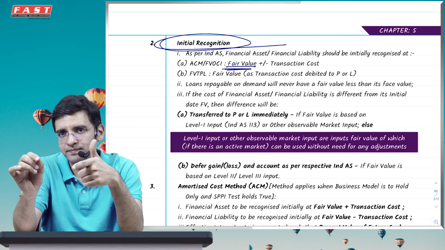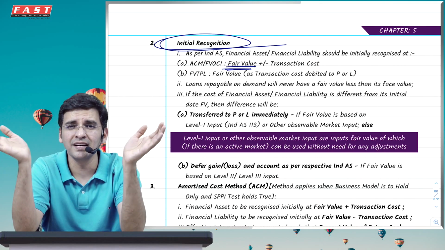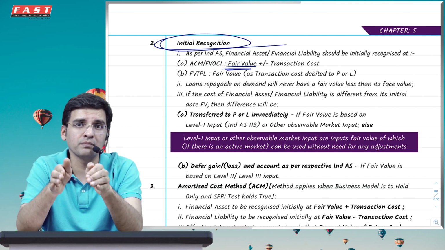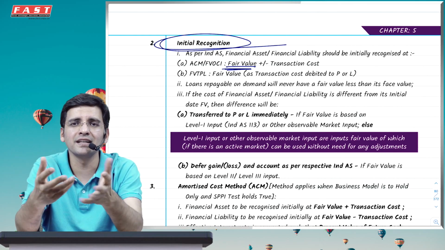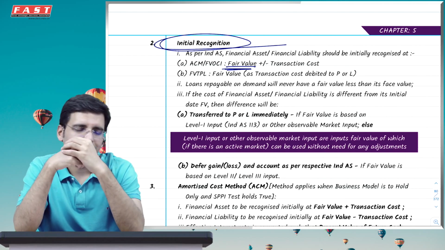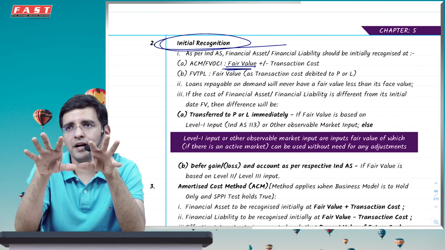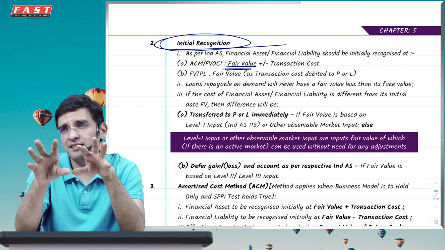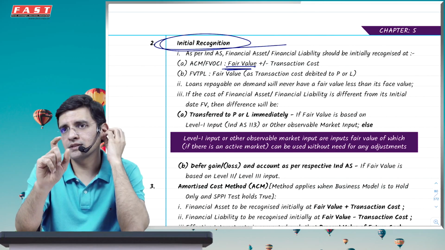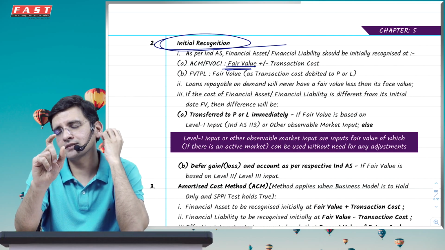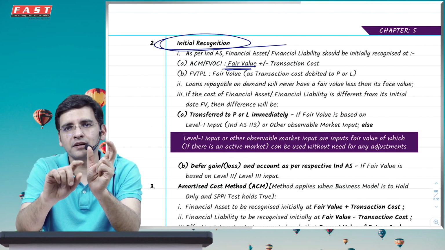Fair value means fair value measurement. Ind AS 113 says fair value is the price at which an asset could be sold or a liability could be settled in an orderly transaction between market participants. That means in a market which has an active number of buyers and sellers who are regularly trading and dealing in those assets and liabilities or securities. So in such a market, like a stock exchange, where you are able to sell at a market price which is not manipulative because it's an active market price, one cannot really manipulate it. If that is the basis of fair value, then the difference of fair value and your cost will be transferred to PRL.